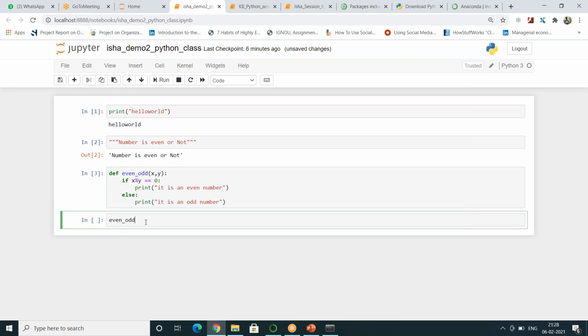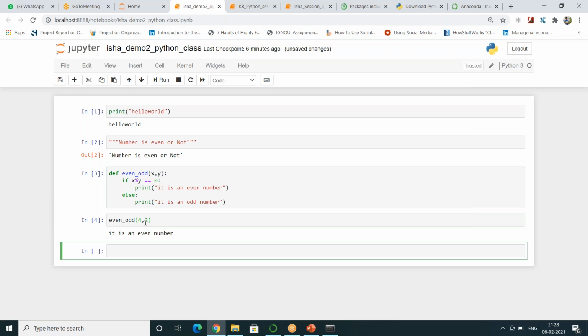Let me call that function. So let me pass 4 in x, y as 2. So 4 divided by 2, the remainder is 0. So it is an even number. It is divisible. Suppose within this function you passed in your variables as 3 and 1.